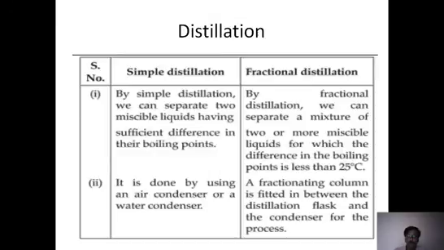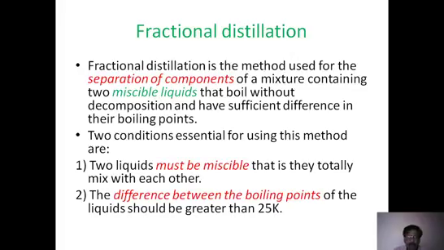If the boiling point difference is very high, we can easily separate. But if it is very small, then we use a different column called a fractional column. By using a fractional column, we separate two liquids with nearly the same boiling points.